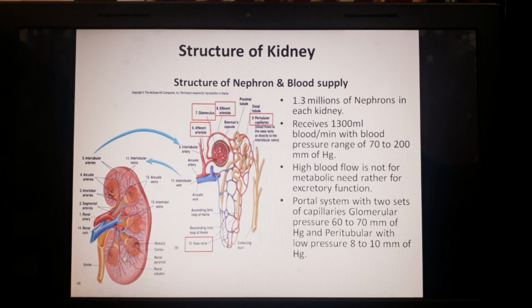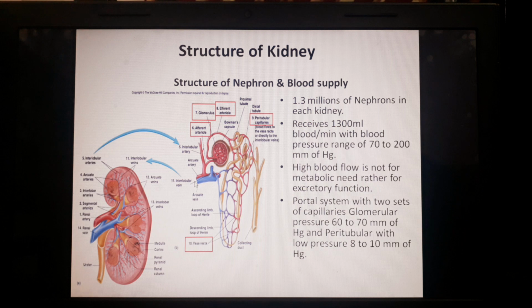Then the renal mass is divided into two parts, the cortex and the medullary part. The medullary part is again divided into the different renal pyramids, and then the part called calyx, which unites to make the pelvic part, and it continues as the ureter.